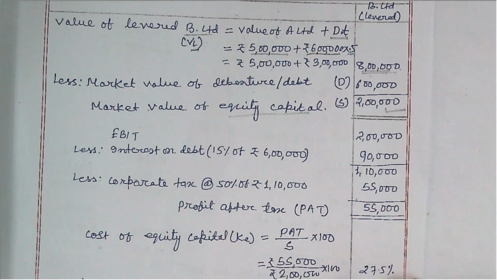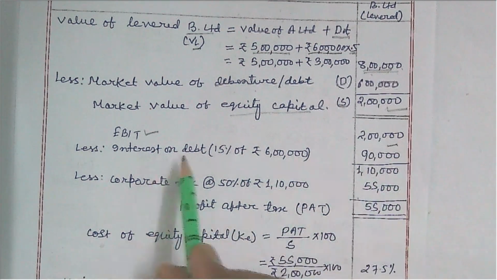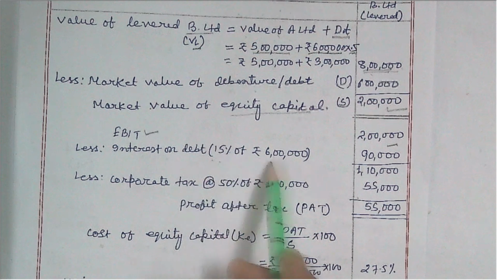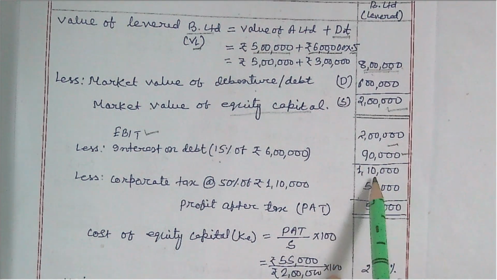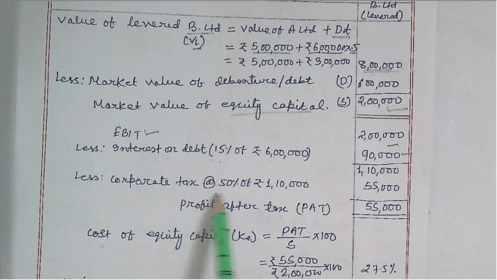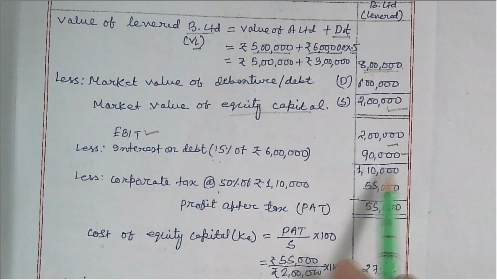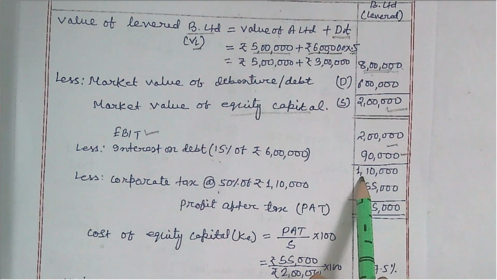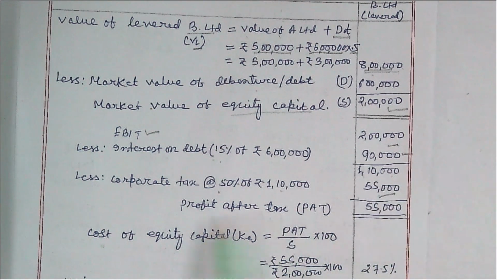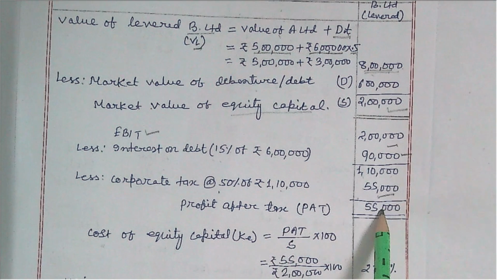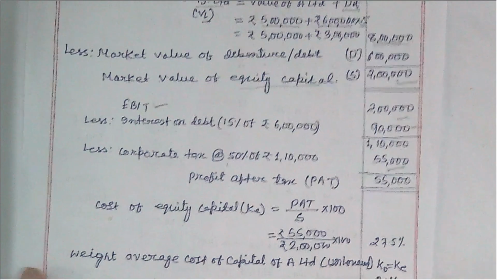And now let us see again: earning before interest and tax is 2 lakh, interest on debt is 15% of rupees 6 lakh, which is 90,000 as the interest amount, leaving 1 lakh 10,000. The corporate tax is calculated on the earnings after interest. So on the earning after interest of 1 lakh 10,000, 50% is 55,000, and this is the profit after tax which is available to equity shareholders, 55,000.